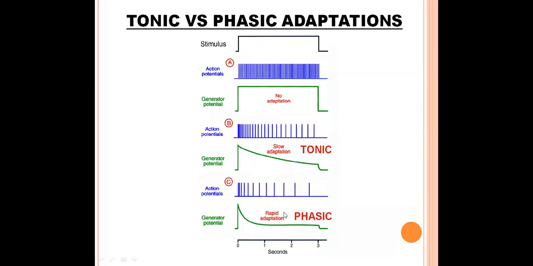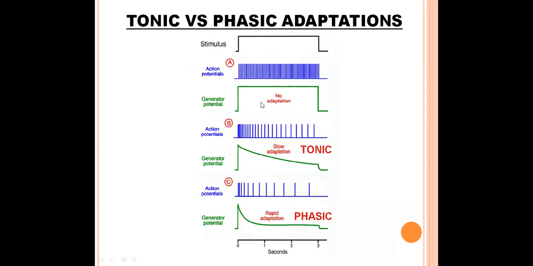Coming to phasic, or rapidly adapting, receptors, the generator potential is also high in the initial phase. But as it is a rapidly adapting receptor, after some time the generator potential intensity changes drastically.